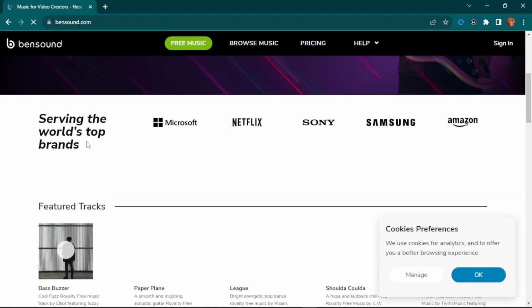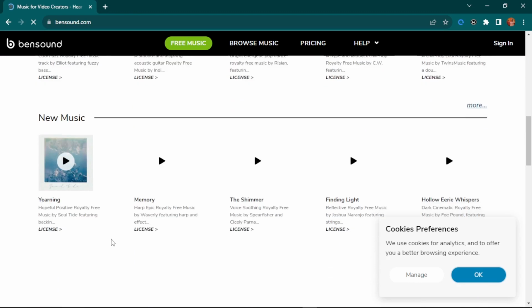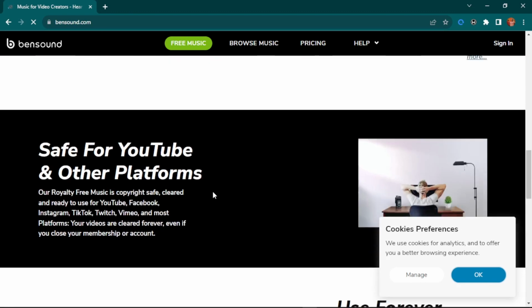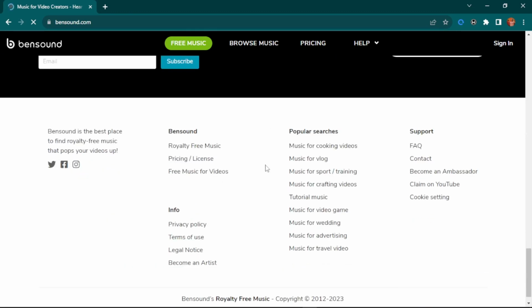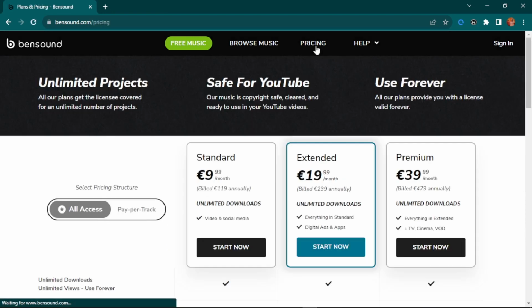You can see it's serving the world's top brands like Microsoft, and there are a lot of companies actually getting soundtracks from here for their ads and other related stuff. You can see there is so much music here that you can easily come and download as well. So they also have a free and paid plan. The free plan allows you to get a few, while the paid plan allows you to get as much as possible. You can see for their premium plan here, unlimited downloads, billed $119 yearly, if you want to go for their premium plan.